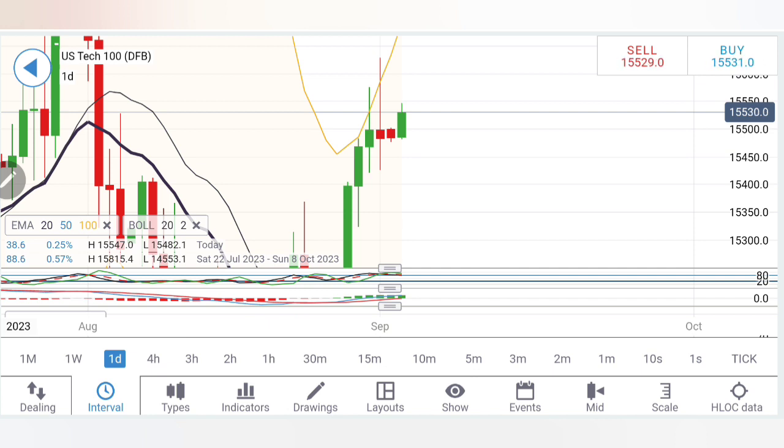On the downside, I recommend you to sell at 15,520, but then as long as 15,440 is respected, you should put a trailing stop loss of 20 points. So trade accordingly, trade profitably, trade with the stop loss, trade with the trailing stop loss.